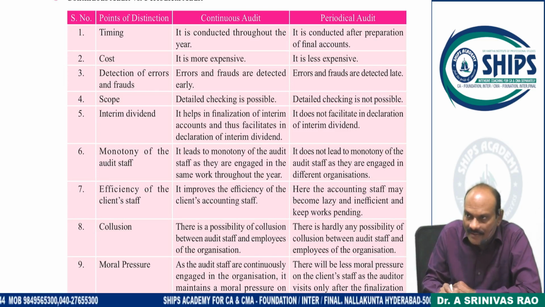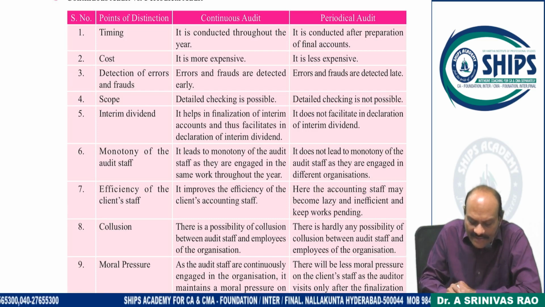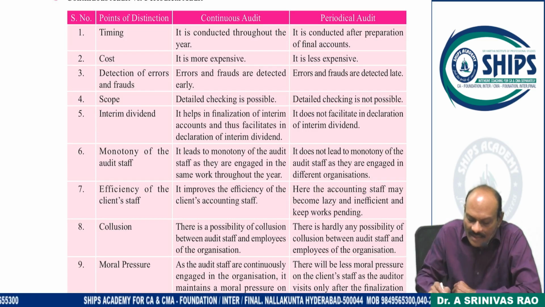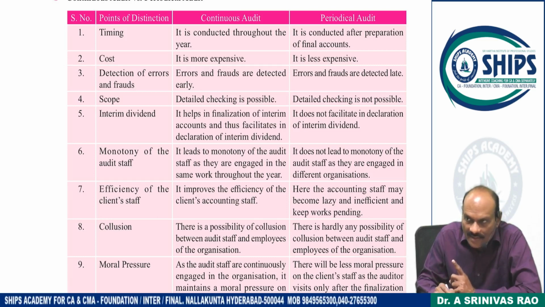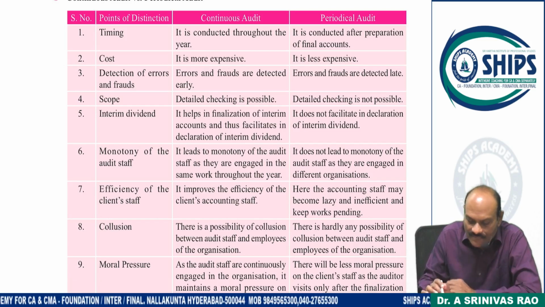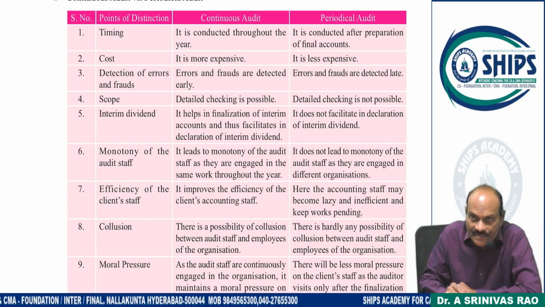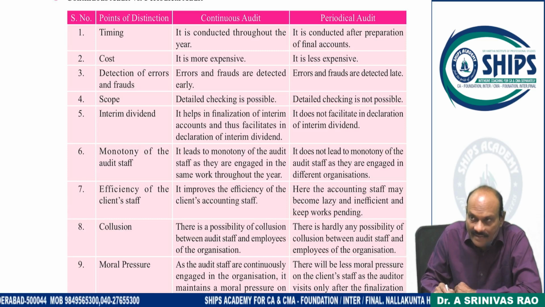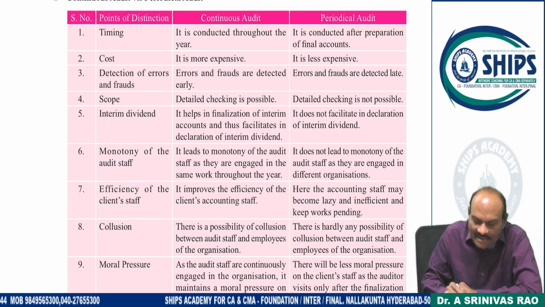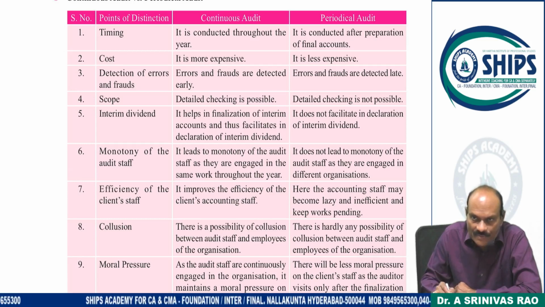Continuous audit versus periodic audit. Under continuous audit, it is conducted throughout the year. Periodic audit is conducted after preparation of the final accounts. If you want any clarity, ask me. Otherwise, I will assume that you got the concept. Continuous audit is more expensive. Periodic audit is less expensive. Errors and frauds are detected early because there is an audit every month. Here, fraud is detected at a later date. And detailed checking is possible because we have ample time. And here, detailed checking is not possible because you adopt statistical sampling.